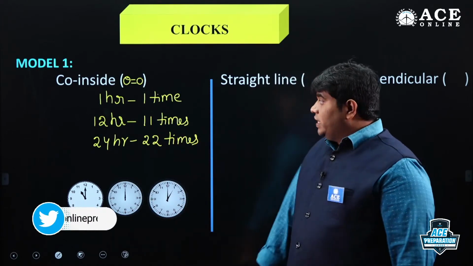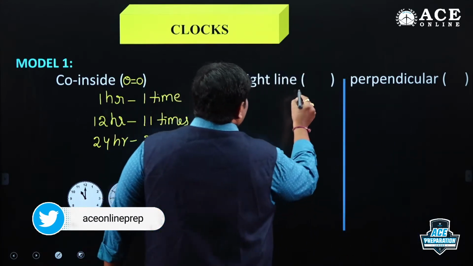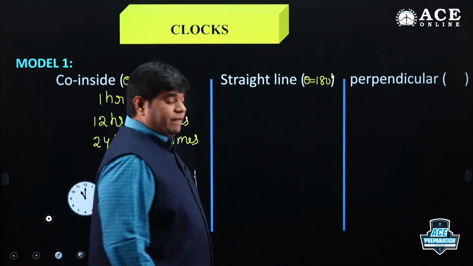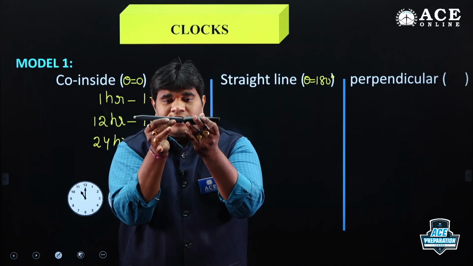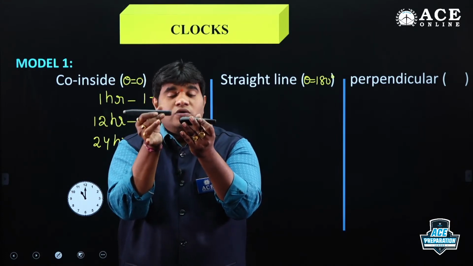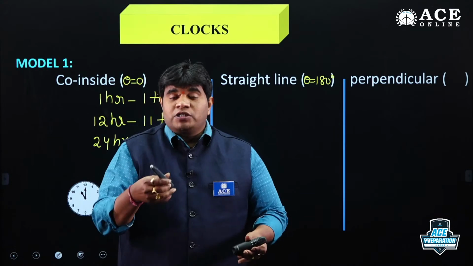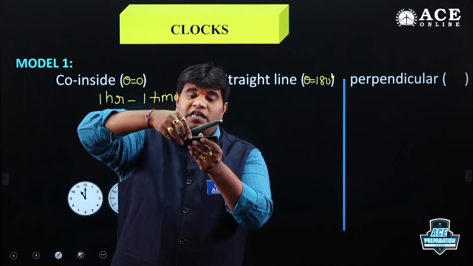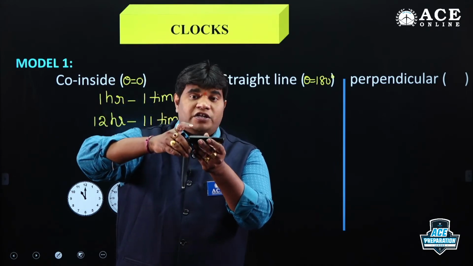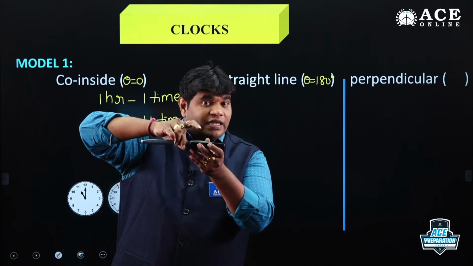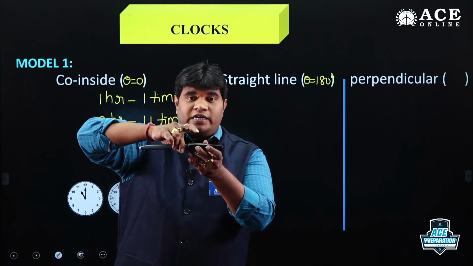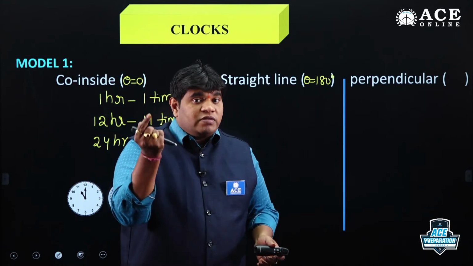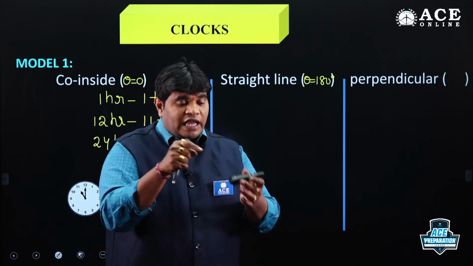Got it, friends? Next, straight line. In the straight line, theta is equal to 180 degrees. Minute hand and hour hand are quite straight. So the angle is 180 degrees. Suppose the time starts from 3 to 4 o'clock. At time 3, there is no straight line. 3:10, no straight line. 3:15, no straight line. 3:30, no straight line. Approximately 3:45, there is a straight line. Got it, friends? So if time starts from 3 to 4 o'clock, only one time. The straight line occurs only one time.